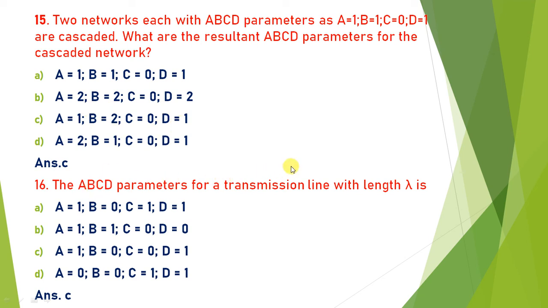ABCD parameter for a transmission line with length L, that is equal to what? So always in ABCD parameters, A and D are the same. In option C, A and D are the same, and for a transmission line with length L, if you calculate, then B and C are also 0. So that is always satisfied by option C. So C is the correct answer.